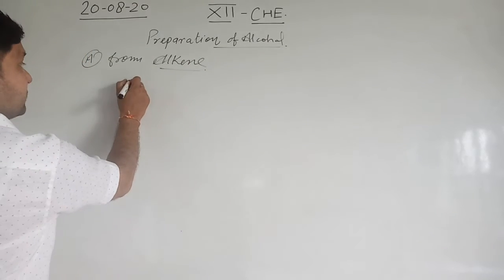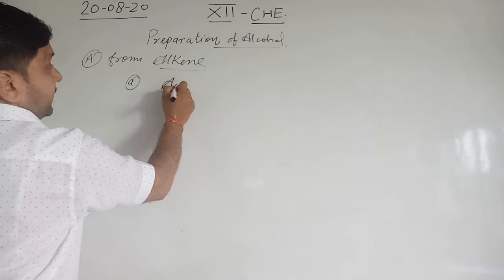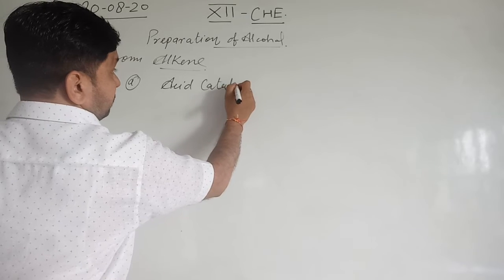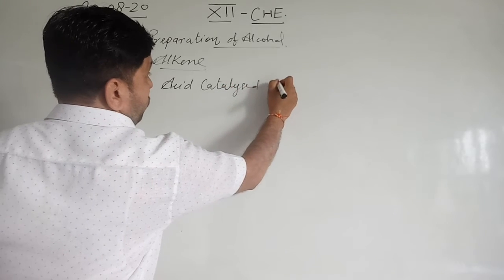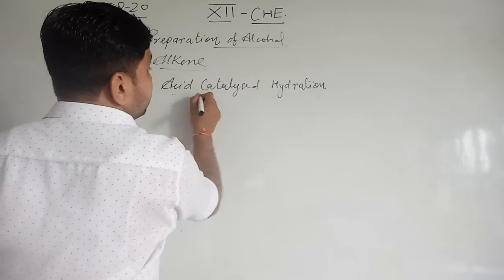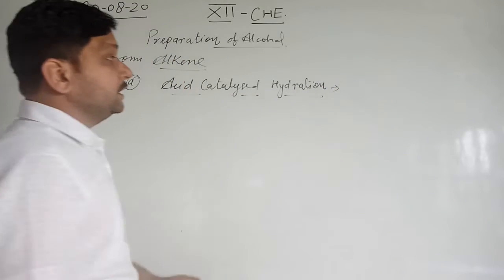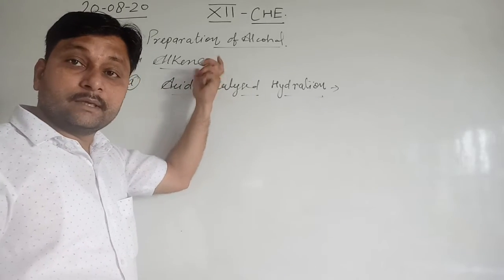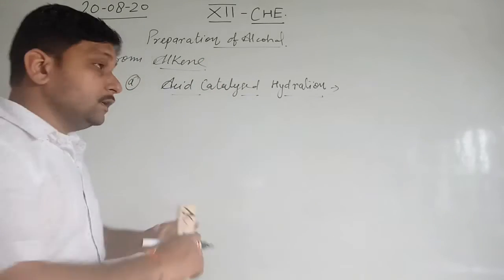The first method is the acid catalyzed reaction, and this acid catalyzed reaction represents hydration, meaning hydration takes place on alkene in the presence of a catalyst.